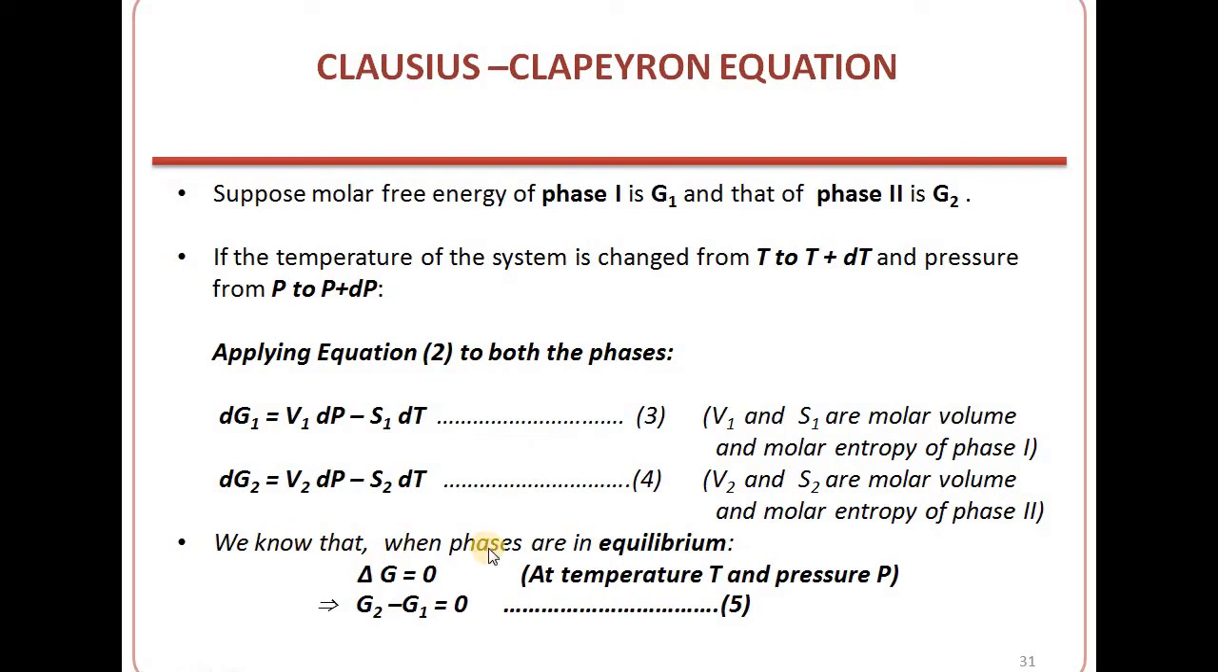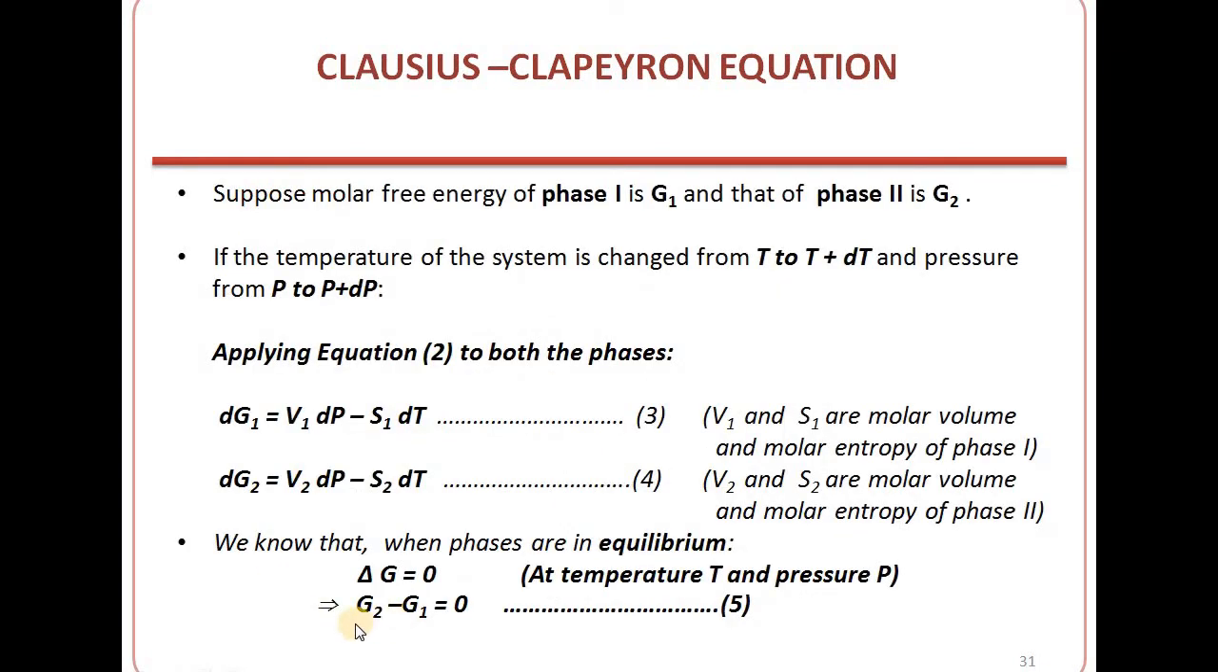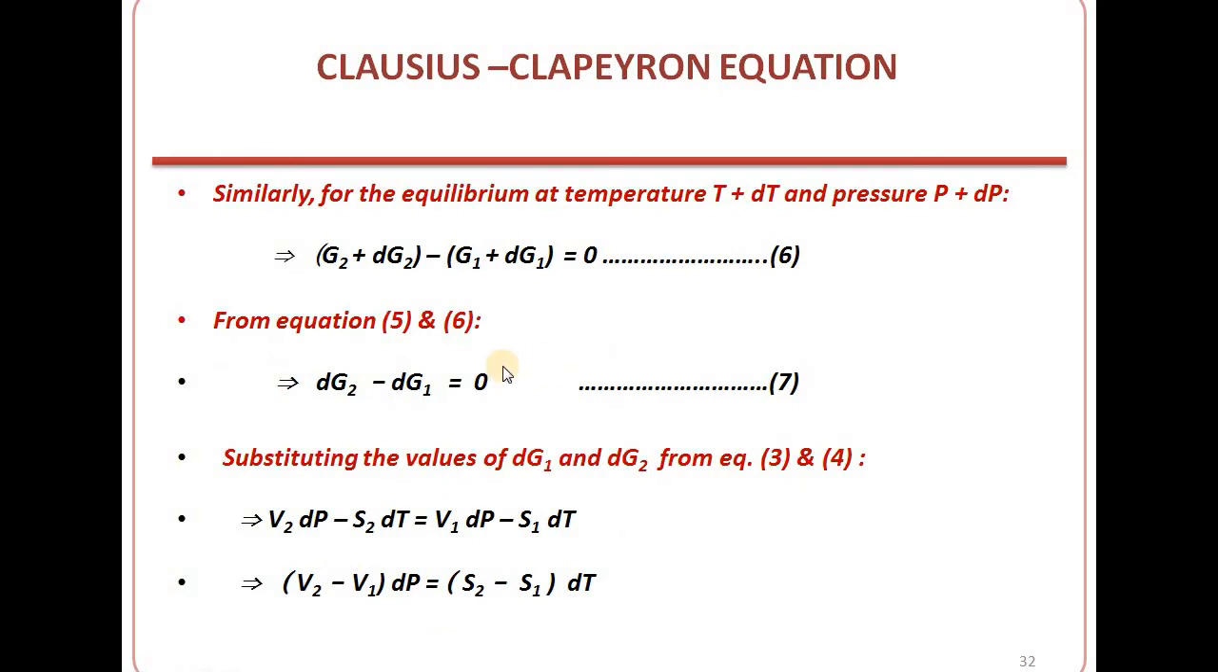Now, we very well know that these phases are in equilibrium, so we will apply the equation ΔG equal to 0. At temperature T and P, when the two phases have molar free energies G1 and G2, these two phases are in equilibrium, so G2 minus G1 is equal to 0, which implies G1 is equal to G2. Similarly, at temperature T plus dT and pressure P plus dP, G2 plus dG2 minus (G1 plus dG1) will be equal to 0. Here again we are applying ΔG equal to 0.